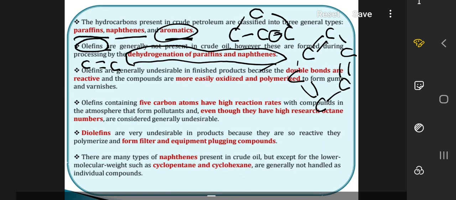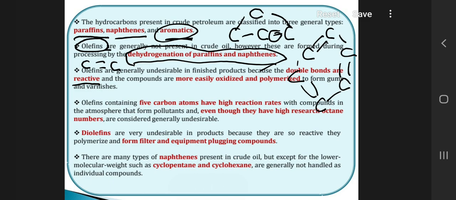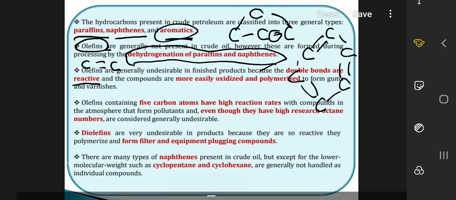Next, olefins are generally undesirable because they have a double bond, and as chemical engineers who have studied chemistry, we know that the reactivity of a double bond is much more compared to a single bond. So compounds having double bonds are not desired in the finished product.